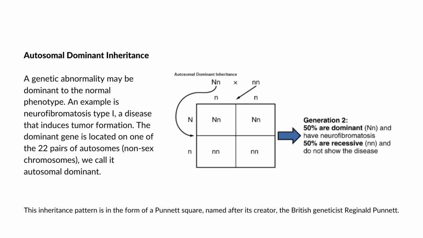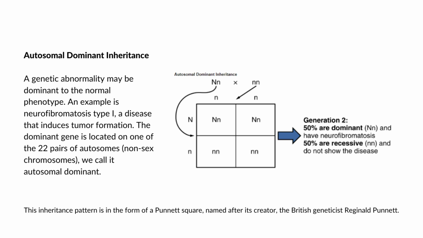An example of an autosomal dominant disorder is neurofibromatosis type 1, which is a type of disease that induces tumor formation within the nervous system that leads to skin and skeletal deformities.